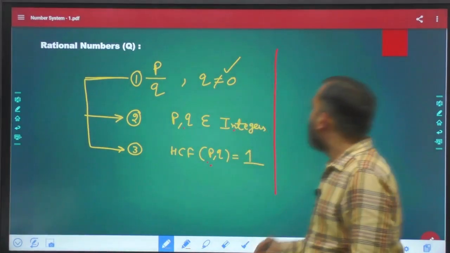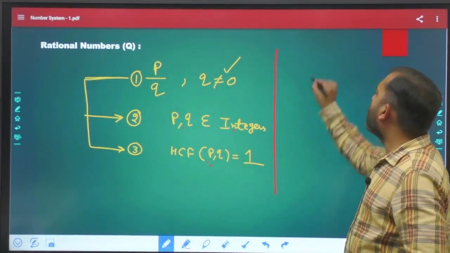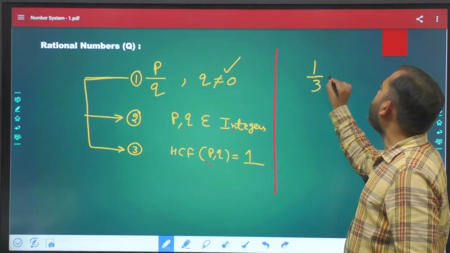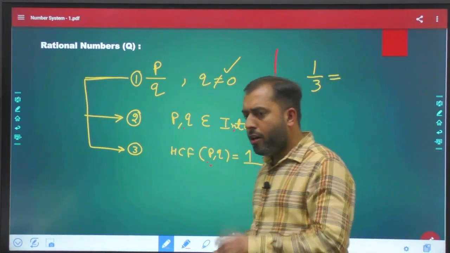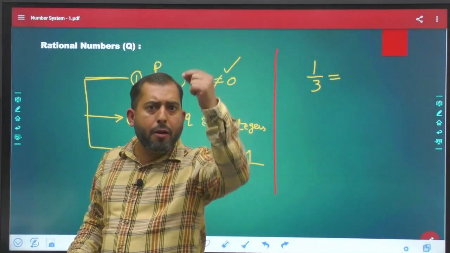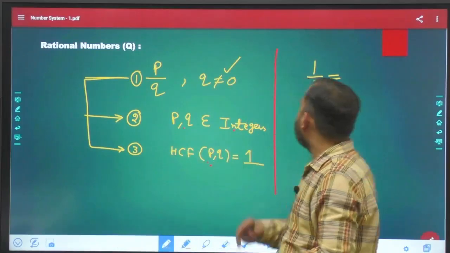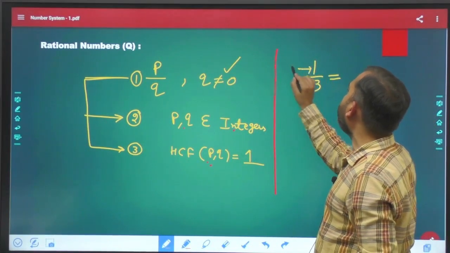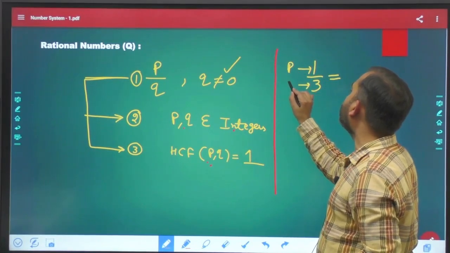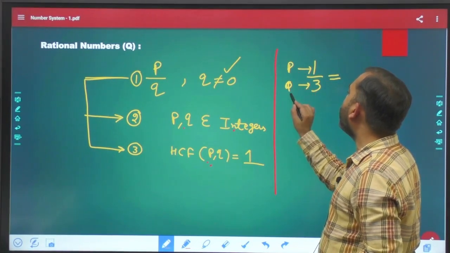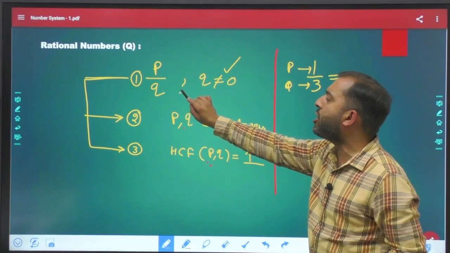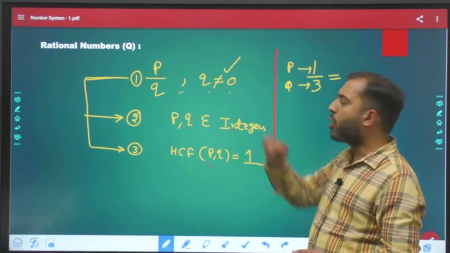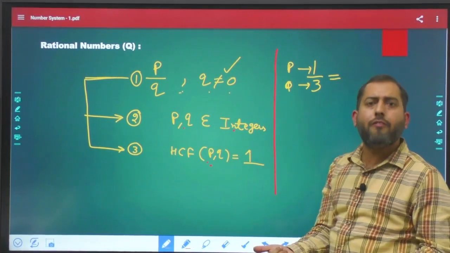Now, tell me one thing. What kind of number is 1 by 3? Sir, 1 by 3 is in P by Q form. So I am asking, what kind of number is it? You would say, sir, our P is 1, our Q is 3. So this number 1 by 3 justifies condition number 1, where Q is not equal to 0.